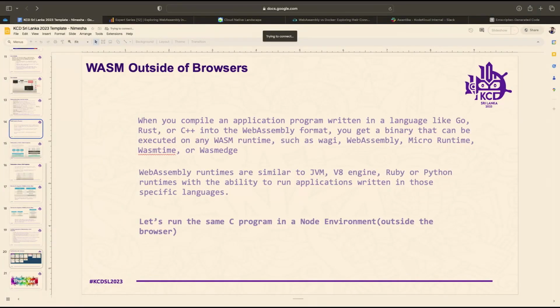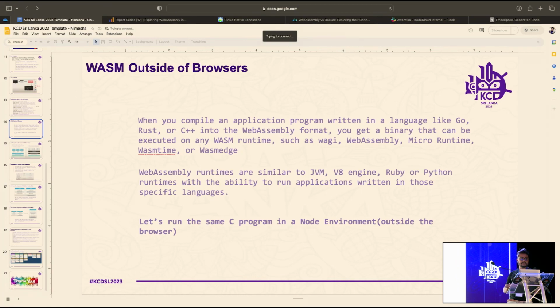WASM outside of browsers. So now I have shown you how you can run your simple C program in the browser, right? But that is not the only thing we can do with WASM, right? We can use WASM even in the backend, right? So I will show you a simple demonstration.